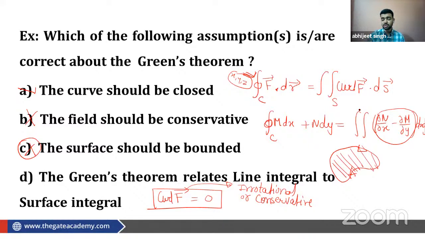C, the line integral does not depend on the path only when your field is conservative. That is a different theorem, the independence of the path, so we are not going to discuss that here. If you are line integrating along any curve from initial point to final point, and your field is conservative, then that line integral will not depend on the path. It will only depend on the initial and final point. That is a different theorem that we are not going to discuss.